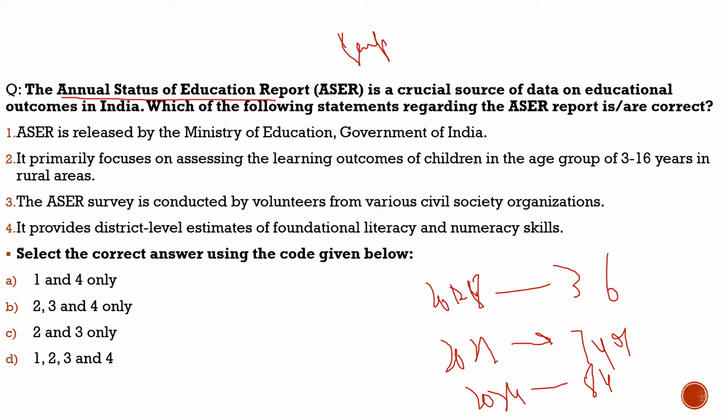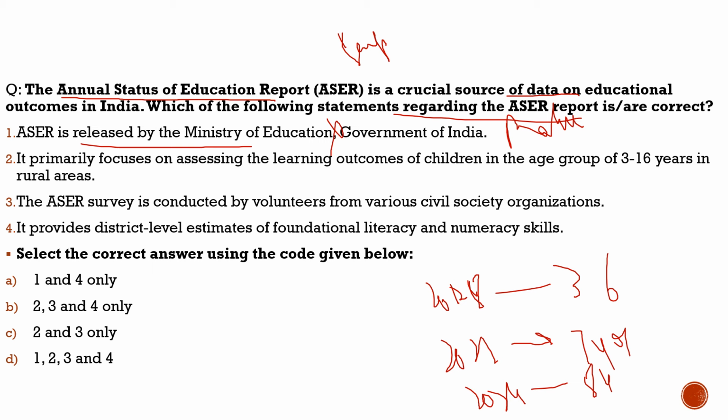Now let us understand more about this report through this question. The question says, the Annual Status of Education Report is a crucial source of data on education outcomes in India. Which of the following statements regarding the ASER report are correct? First statement: ASER is released by the Ministry of Education, Government of India. Totally incorrect. It is released by the Pratham NGO, not the Ministry of Education. So the first statement is totally incorrect.